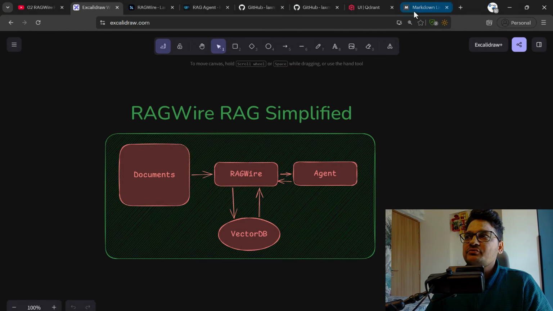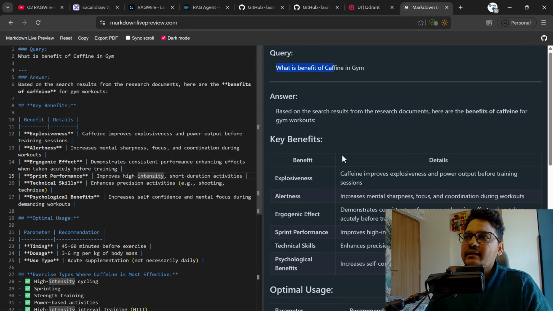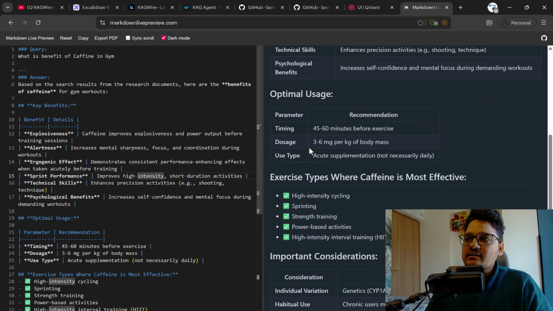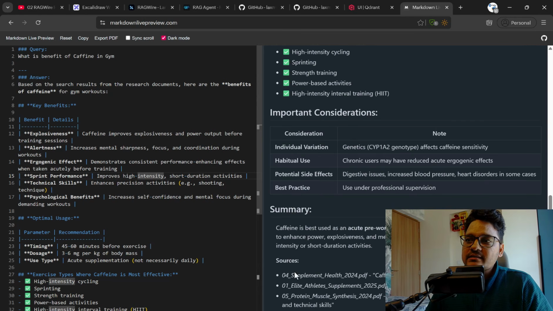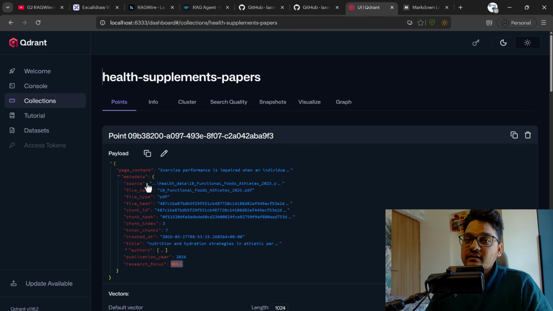The final result which you are going to get is going to look something like this, where you have a simple query. Thereafter, you are going to get all the answers, and these answers are also going to be cited with your sources. These are the research papers which we provided during our data ingestion. Our data was ingested into the vector database, the Qdrant vector database. We have provided metadata filtering as well, so that an accurate RAG system can be implemented here. A production grade RAG system can be implemented without any kind of hallucination.